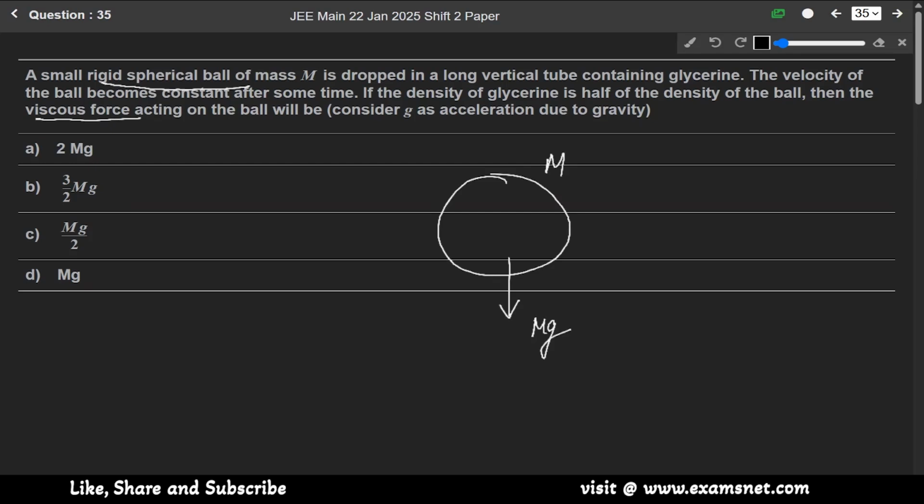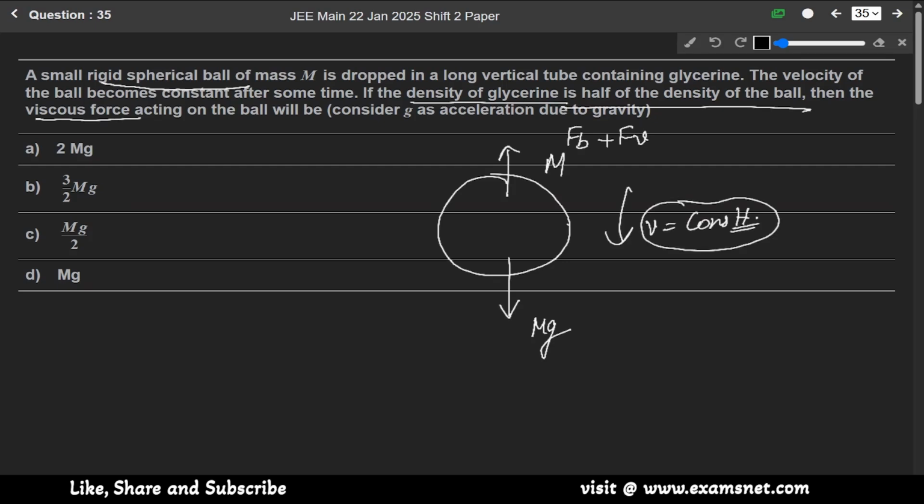The velocity of the ball becomes constant after some time. So the upward force will be buoyant force plus viscous force, and the velocity is becoming constant as given in the question. So mg is equal to Fb plus Fv. From this, Fv is equal to mg minus Fb.